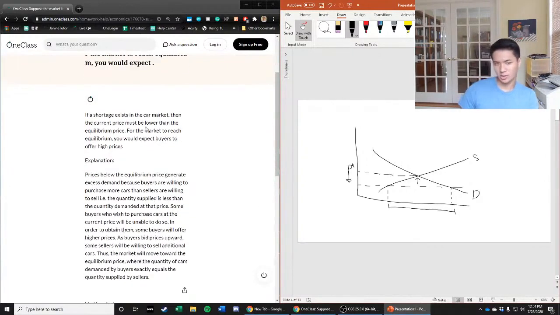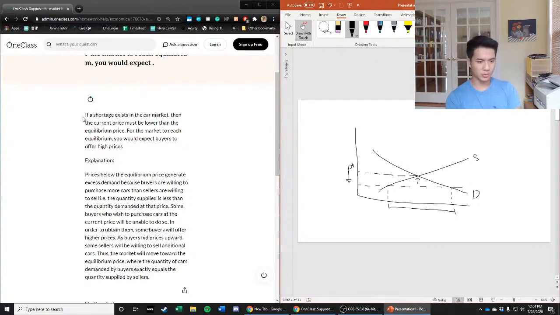So the next question, the previous tutor's answer says, if a shortage exists in the car market, then the current price must be lower than the equilibrium price. For a market to reach equilibrium, you expect buyers to offer higher prices, right? So you expect an increase in price. The explanation that they give is that prices below the equilibrium generate excess demand because buyers are willing to purchase more cars than sellers are willing to sell, i.e. the quantity supplied is less than the quantity demanded at that price.